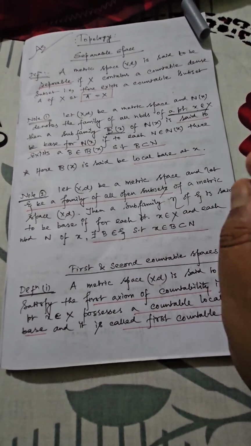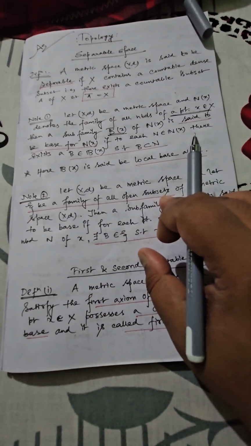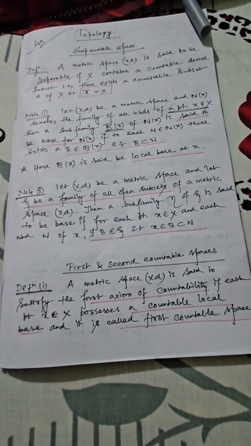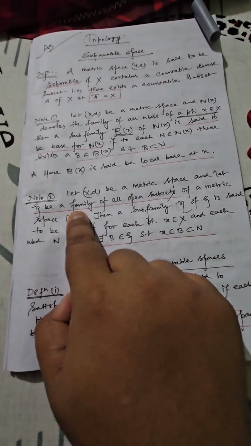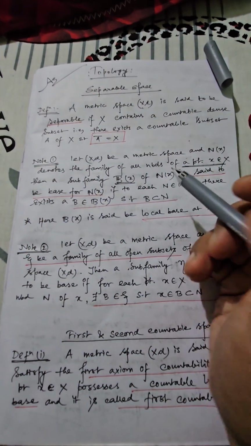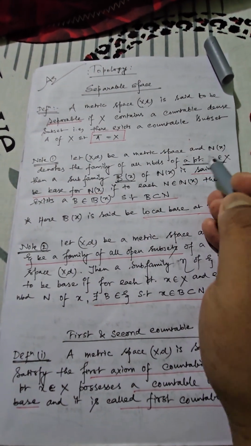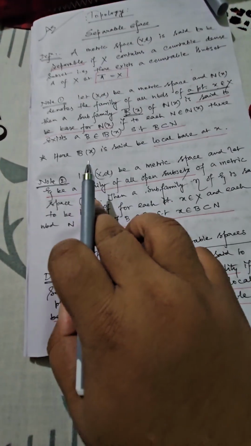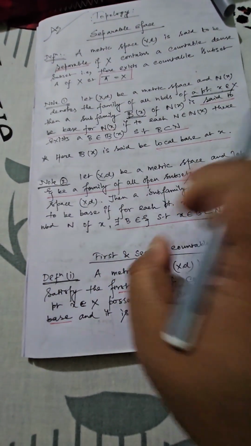Here you can see, instead of a point, initially I would like to say let us consider a family of all open subsets of a metric space (X, d). That means this family is considered as xi. Now here you can easily understand the difference. Here I have taken a point, then I have considered the family of all neighborhoods, but here I have considered all possible open subsets.